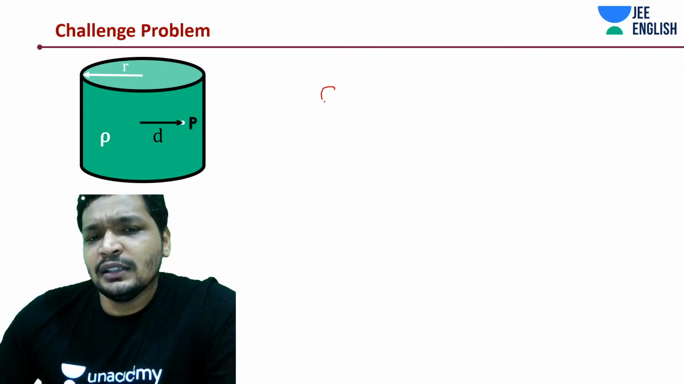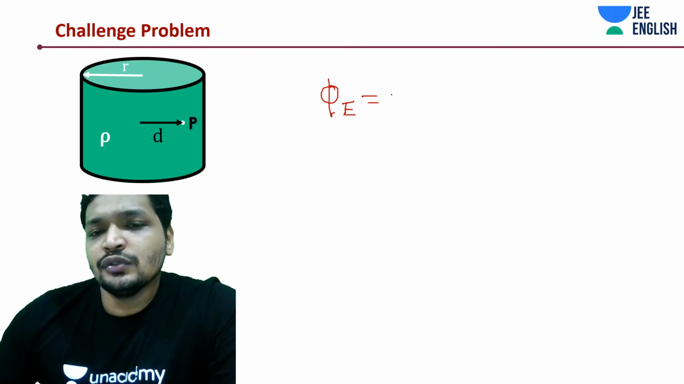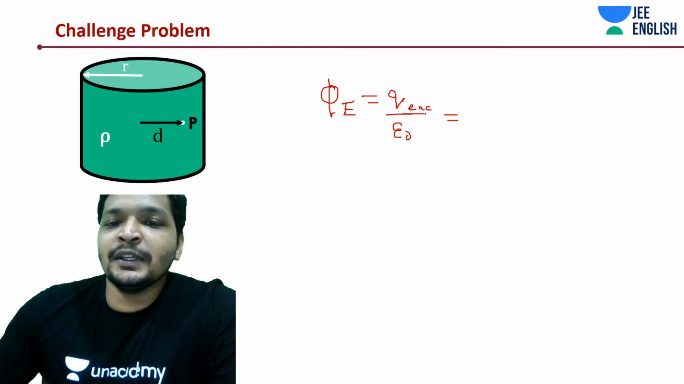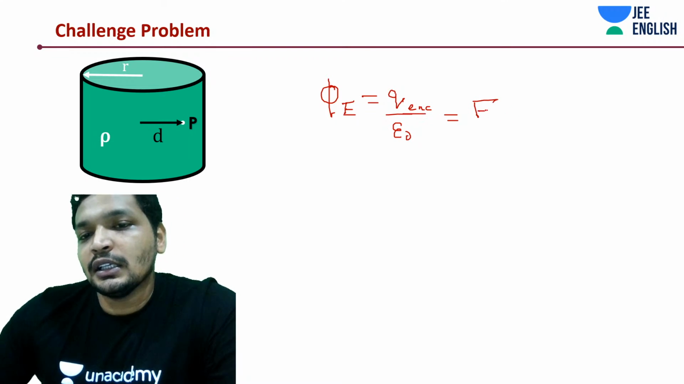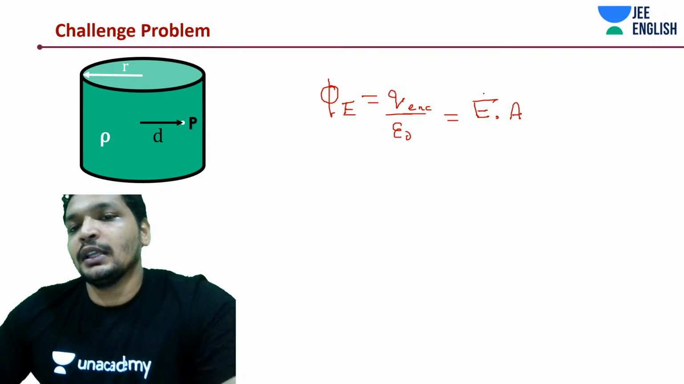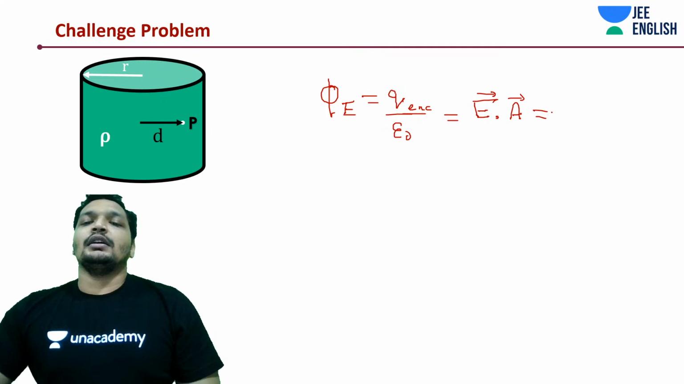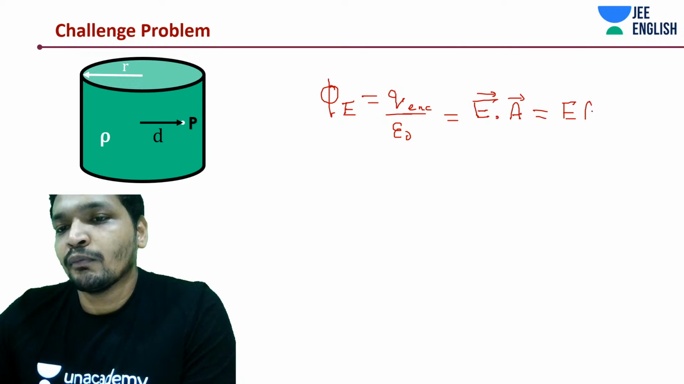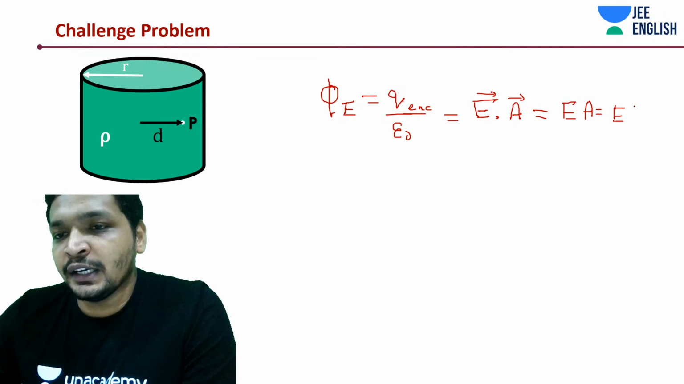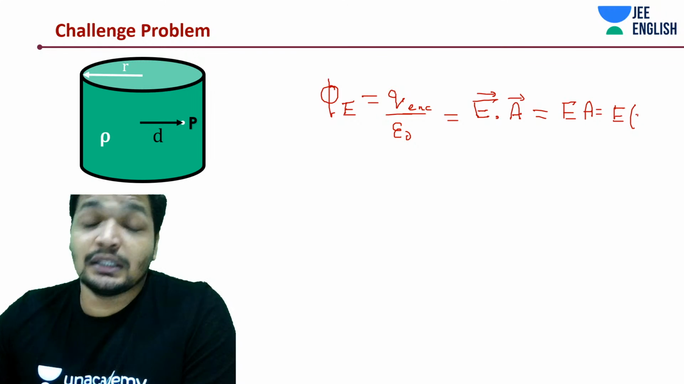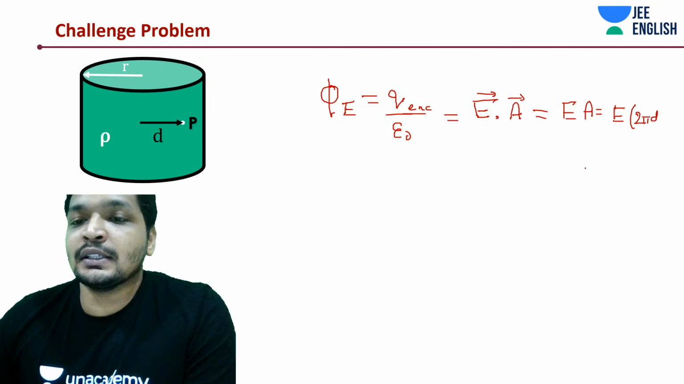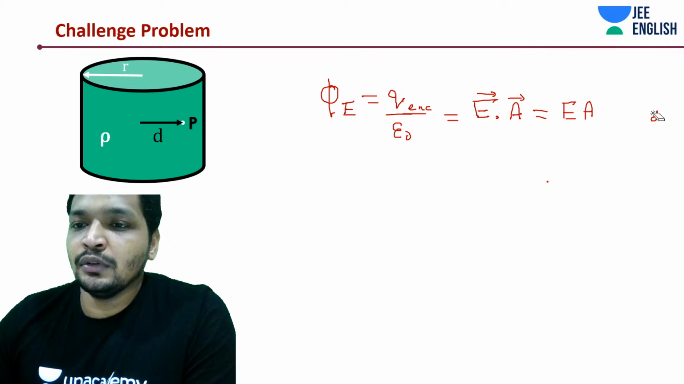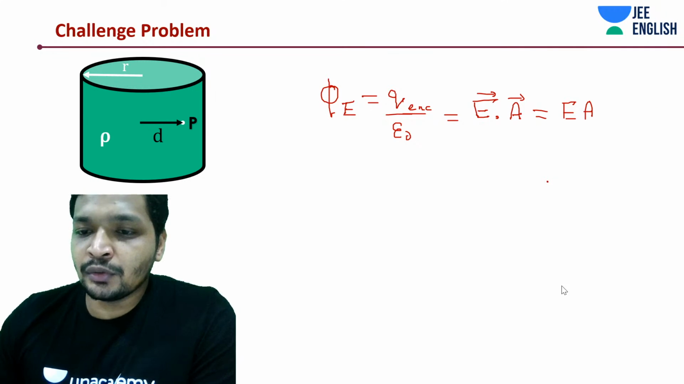Gauss law says that electric flux is equal to charge enclosed by epsilon naught. And this would be electric field into area, in the radial direction, so E into A. And how much is the area? 2 pi d into L. Let's write it down in the next line.